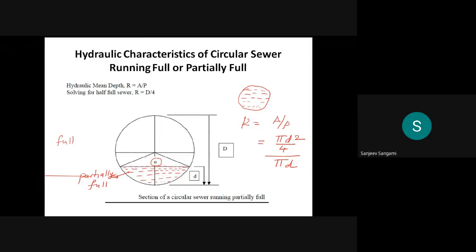Then it is well established. Some of the formulas they have already arrived at. Maybe one or two formulas you have already derived in your hydraulic machines. One or two problems you might have solved based on the partial flow conditions. Similar formulas are there, so we'll go with that. How exactly can it be calculated?